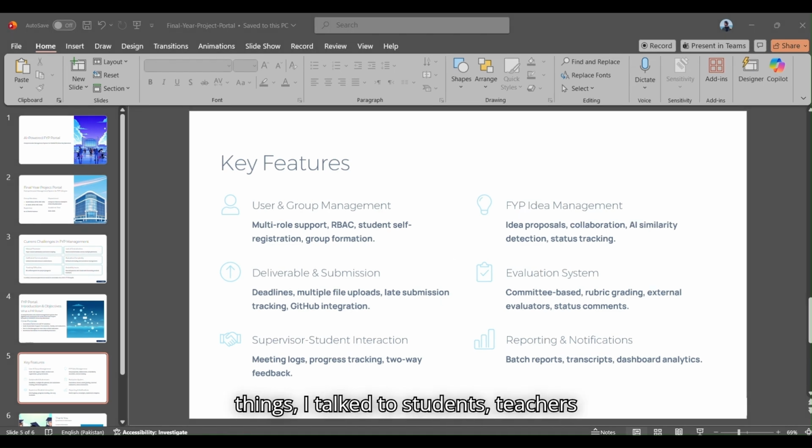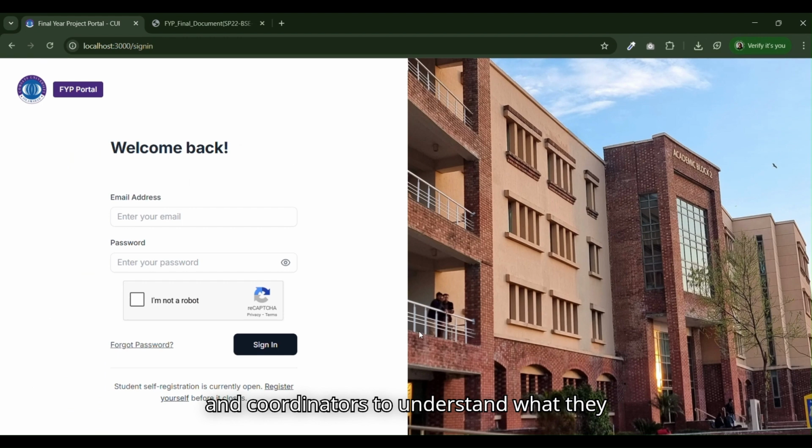To fix this, I talked to students, teachers, and coordinators to understand what they needed. The main problems were that communication was slow, scheduling evaluations was complicated, there was no way to check for copied work, and everyone was using different tools. So I built a web-based system that handles everything automatically from idea submission to final grades.